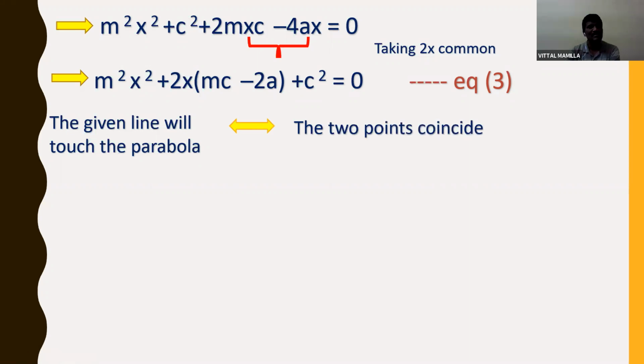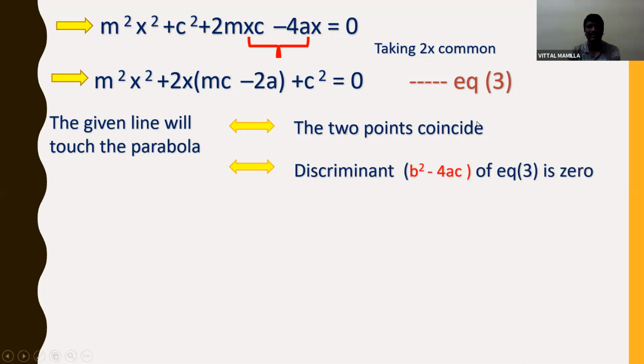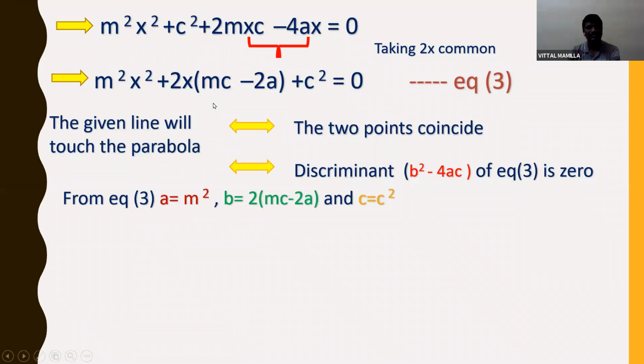The 2 points coincide, which is nothing but the discriminant b square minus 4ac of equation 3 is 0. So whenever you take the tangent, it means the discriminant of the quadratic equation is equal to 0. The discriminant is nothing but b square minus 4ac is 0. So from equation 3, a is equal to m square, b is equal to 2 into mc minus 2a, and c is equal to c square.